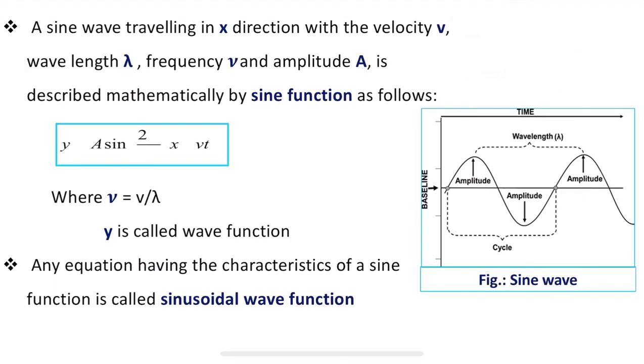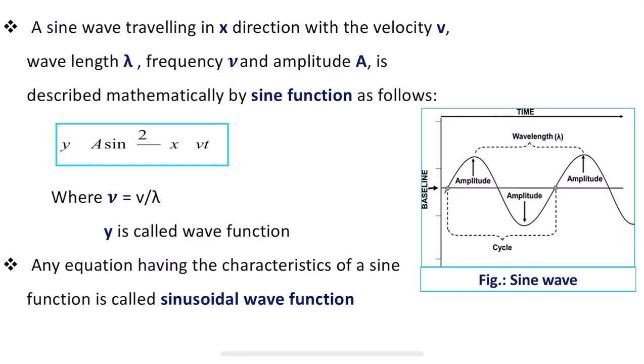This equation can also be simplified as a sine, taking 2 pi as common, a sine of 2 pi into x by lambda minus nu t, where nu equals v divided by lambda. Here y is called the wave function.